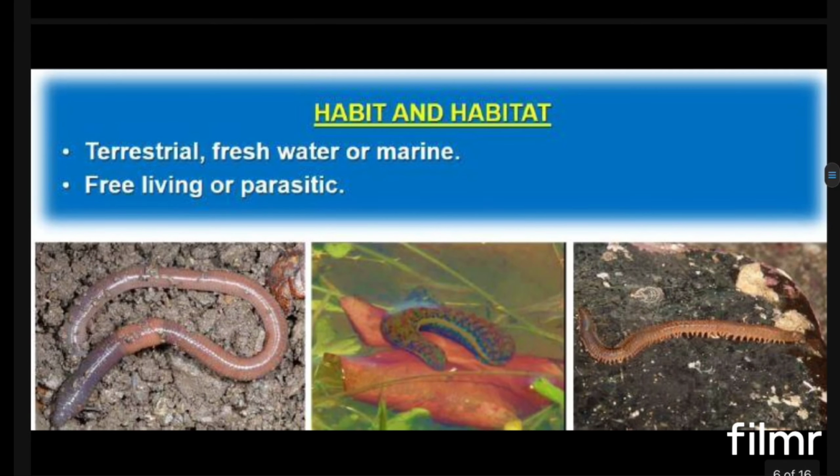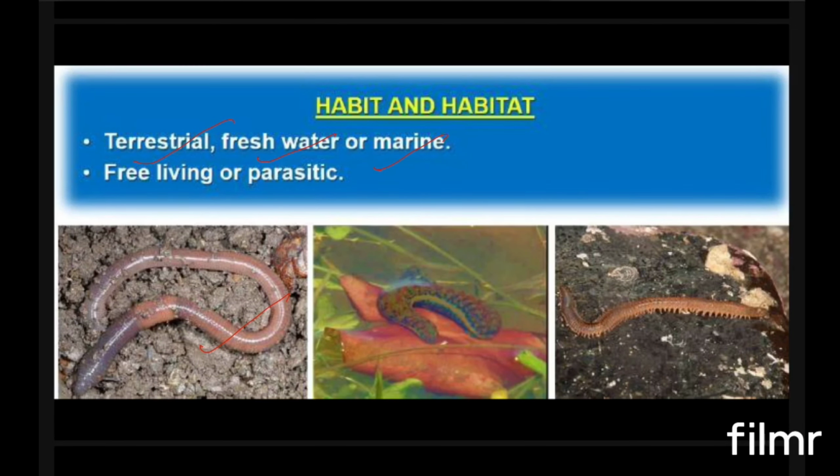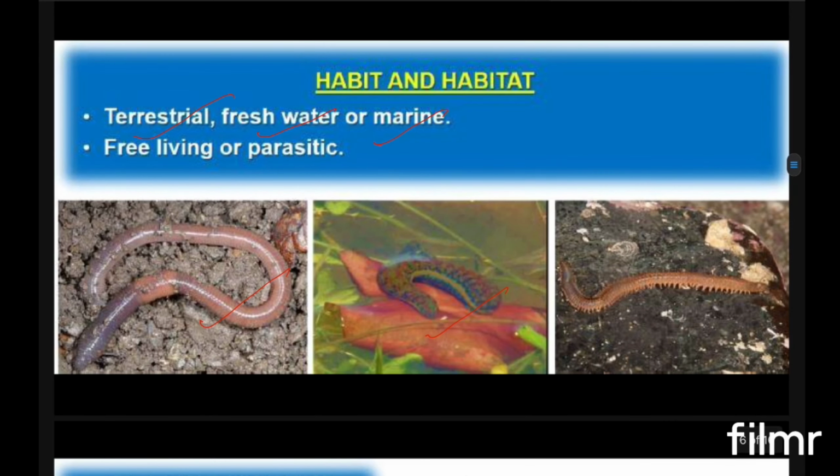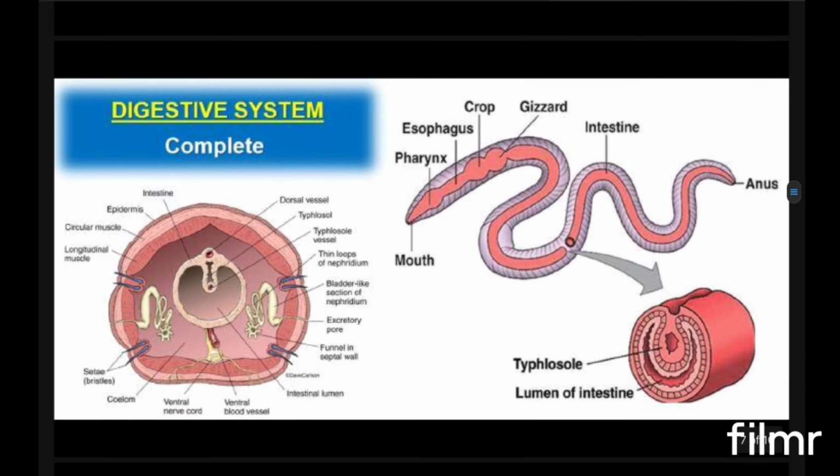Now if you're going for the habitat or habit, you can see these organisms in freshwater, marine habitat, and also in the terrestrial habitat. They can be free living or parasitic. The earthworm is present in soil. Some forms live in water, like Nereis, which is an aquatic form. In marine habitats you can see them, and there are some parasitic forms also.